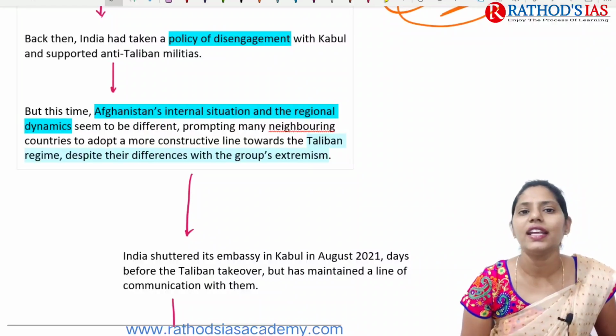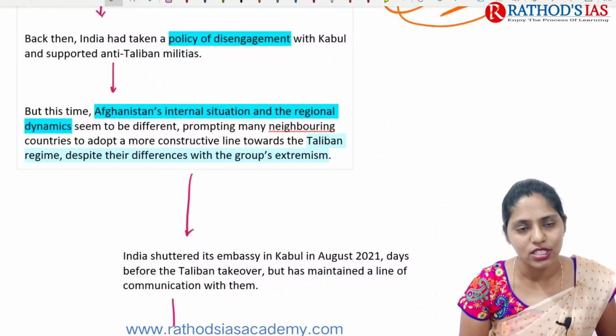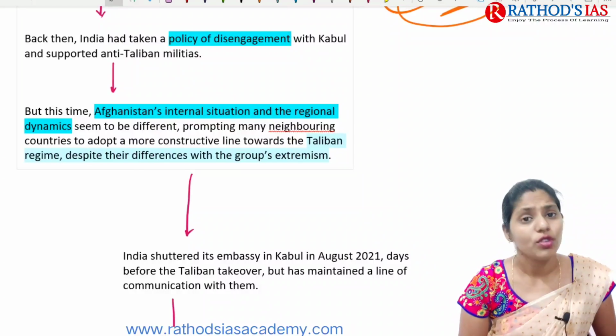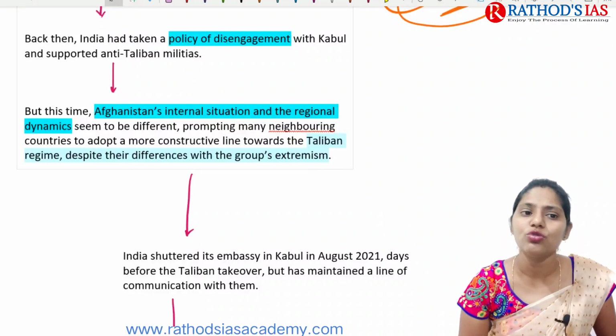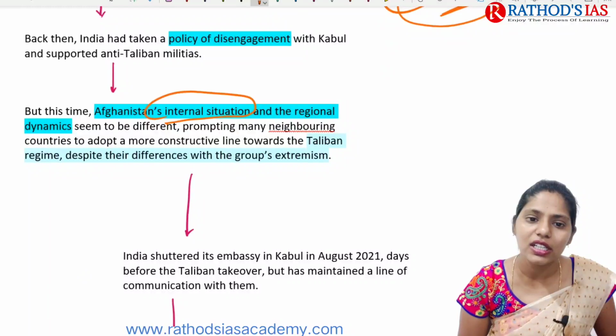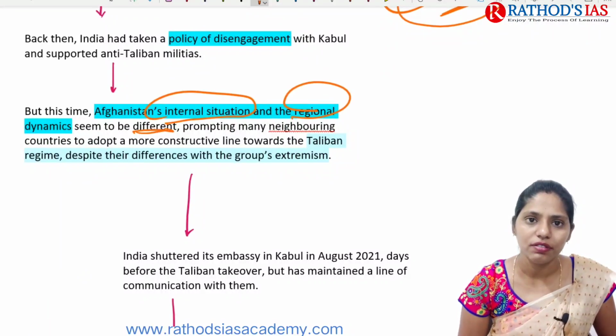Here, India had taken a policy of disengagement with Kabul and to support anti-Taliban militias. So we were focusing that we should not support the Taliban, and we should support the anti-Taliban militias. But this time, Afghanistan's internal situation and regional dynamics seem to be different.